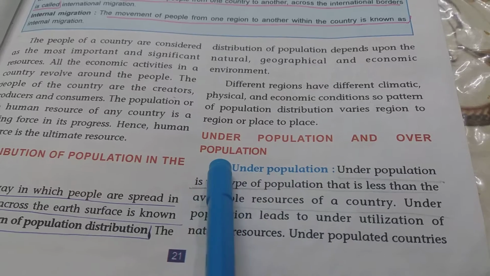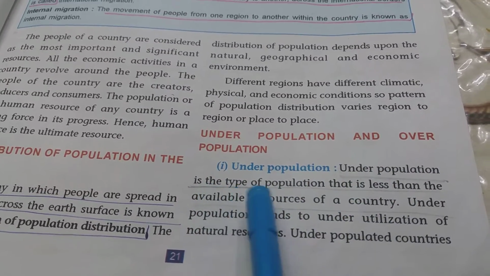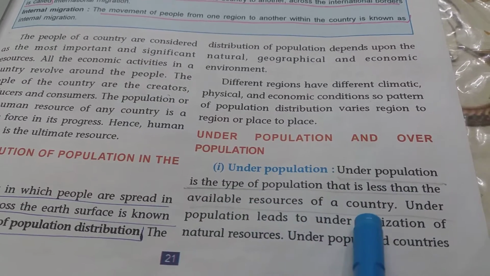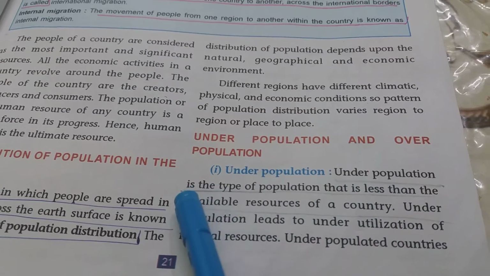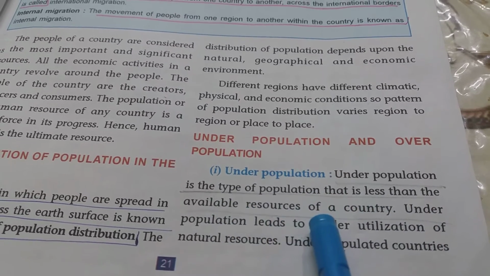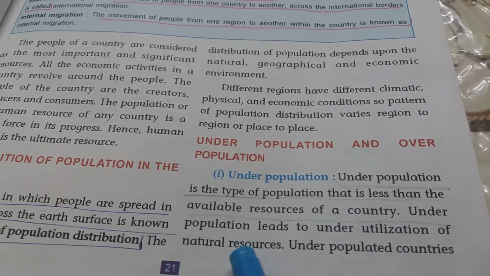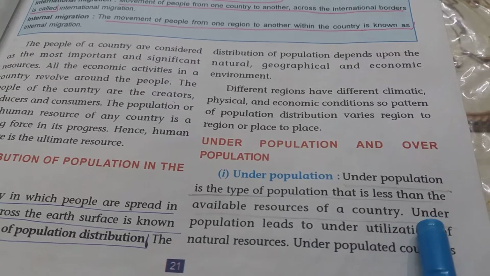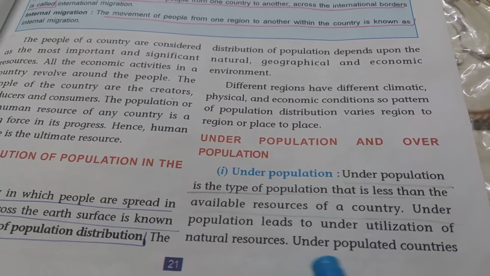Underpopulation and overpopulation. Underpopulation is a type of population that is less than the available resources of the country. So what is underpopulation? We'll read it again. Underpopulation is the type of population that is less than the available resources of a country. So underpopulation means the resources are more, but the population, the percentage of people, is less. Underpopulation leads to underutilization of natural resources.